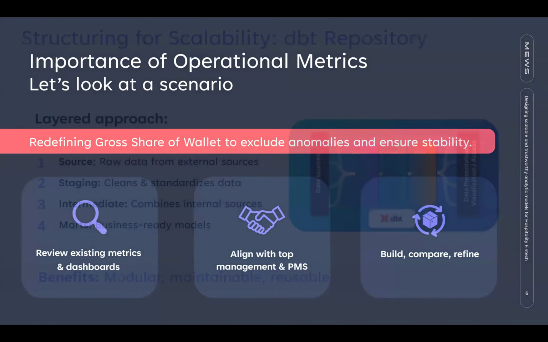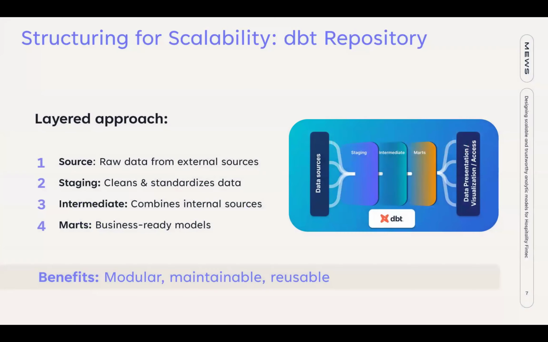Apart from this, structuring the DBT repository well is very relevant. What we decided to do is a layered approach that consists of 4 layers. The first layer would be the source layer, which includes the raw data that is loaded from external systems into our databases. The second would be the staging layer. What it does is clean and standardize the raw data.